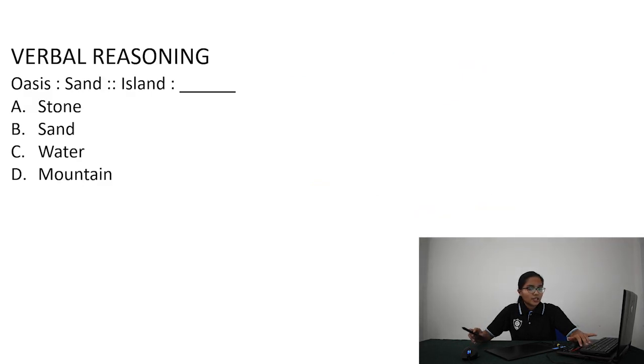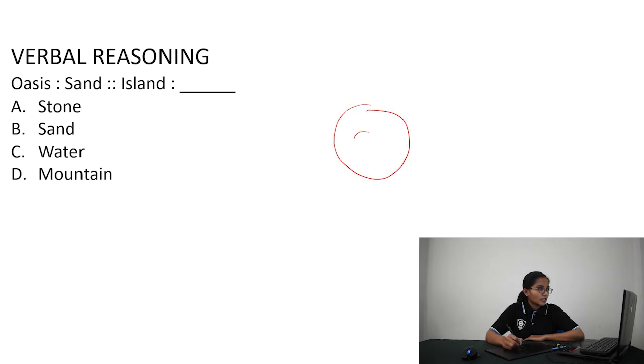Now let's come to verbal reasoning. Verbal reasoning, the first question I have here is based on analogy. So oasis is to sand, island is to water. Okay, so oasis is found between sand, right? Sand in deserts. And what is island surrounded by? Island is surrounded by water. So the answer here is water, C.